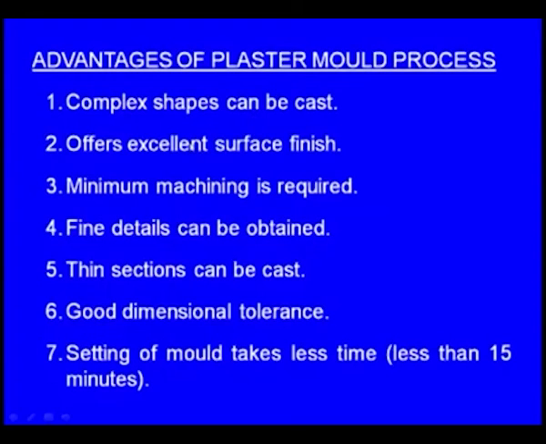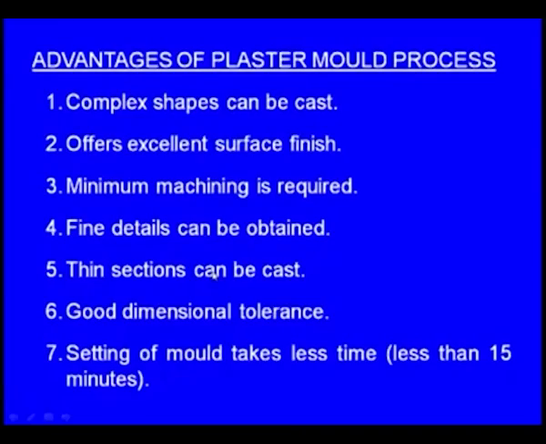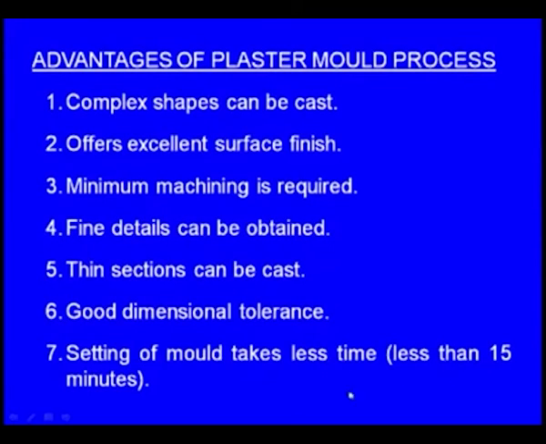The plaster of Paris will have a very smooth surface, and because of that, even the cast component will have a very good surface finish, and that's why minimum machining is required. Fine details can be obtained because of this process. Next, thin sections can also be obtained, and we get good dimensional tolerance. Setting of the mold takes less time, less than 15 minutes. So these are the advantages of the plaster molding process.